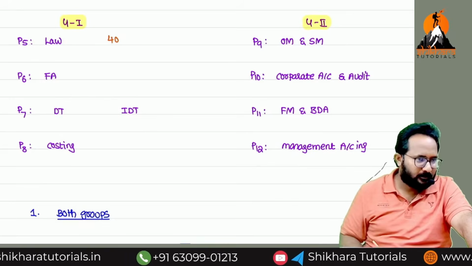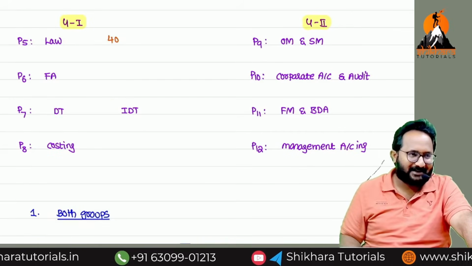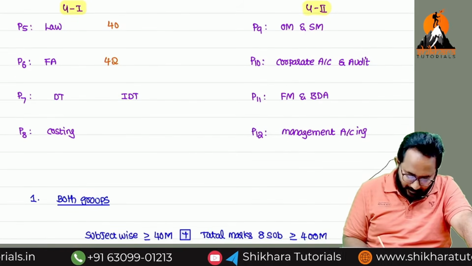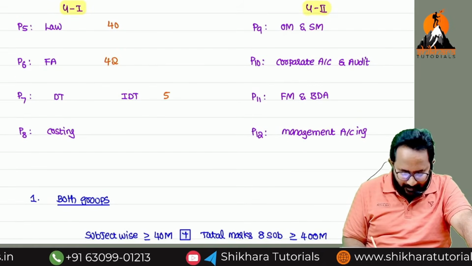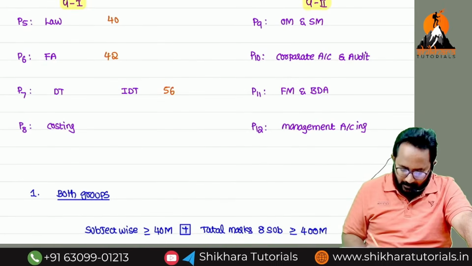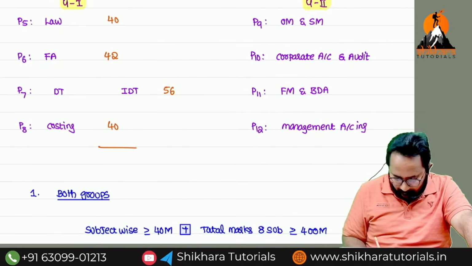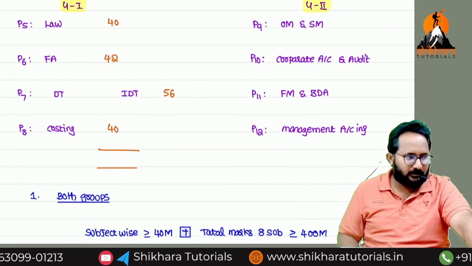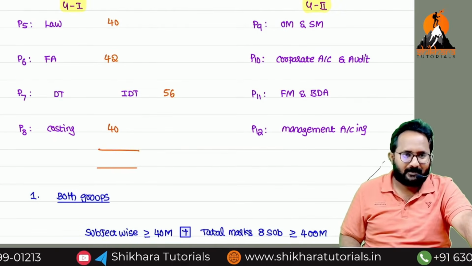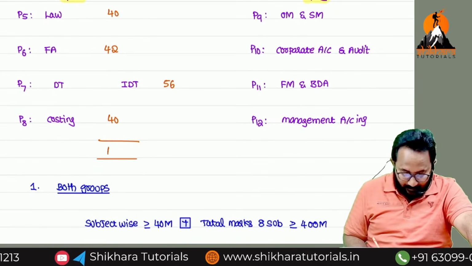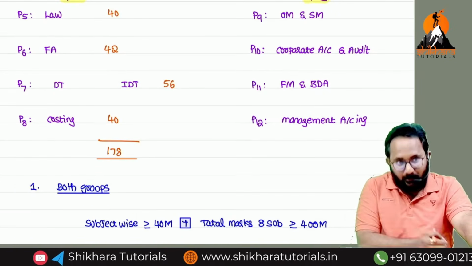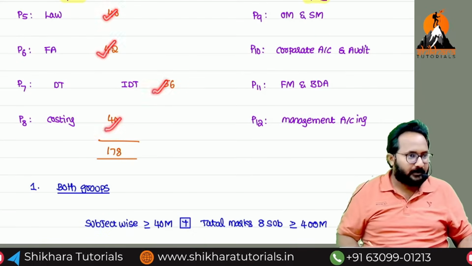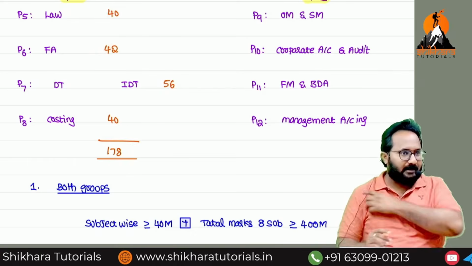Example: my marks are 40, 42, and totally here 56, and here exactly 40. What is the total of group 1? You can use the calculator and tell me. 178. Pass or fail? If you have written only group 1, fail only. You got 40 plus subject wise, but altogether 178 only.